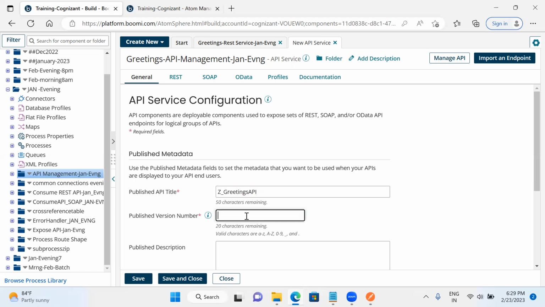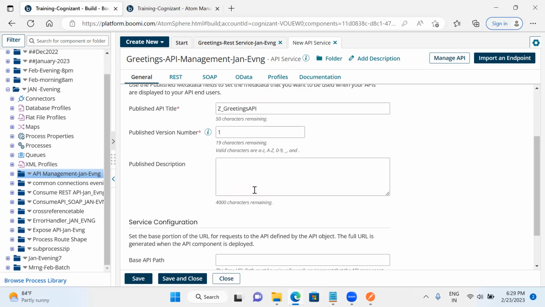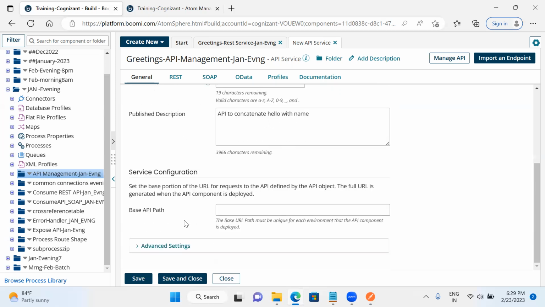So this is version 1. And here I need to give the published description. What is this API related to? This API will concat hello to name. So I will name this as API to concatenate hello with name. So this is capital C to concatenate with the name here. As I told you a couple of days back, I need to mention the base API path. So here the base API path I am going to give is greetings API.